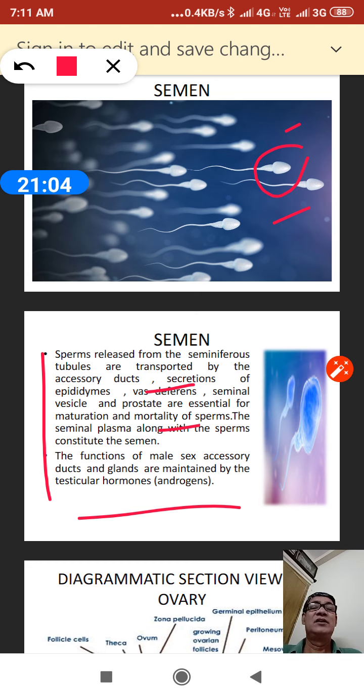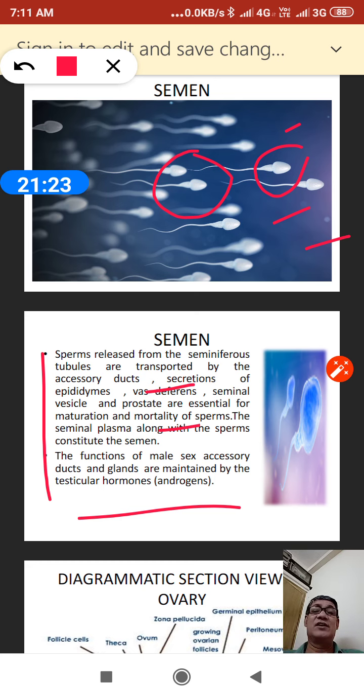Here the blue background is the seminal plasma, and the encircled parts are the sperms. The plasma provides the nutrients to the sperm, and that provides the motility of the sperm.